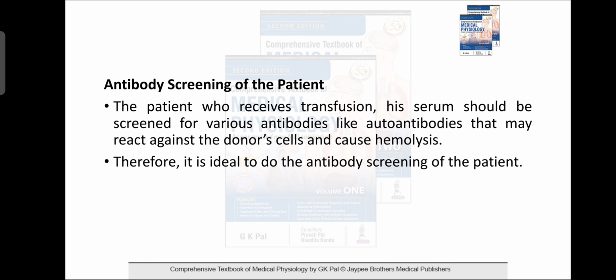Then antibody screening of the patient. The serum of the patient who receives the transfusion should be screened for various antibodies, like autoantibodies that may react against the donor's RBC and cause hemolysis. So it is ideal to do antibody screening of the patient.